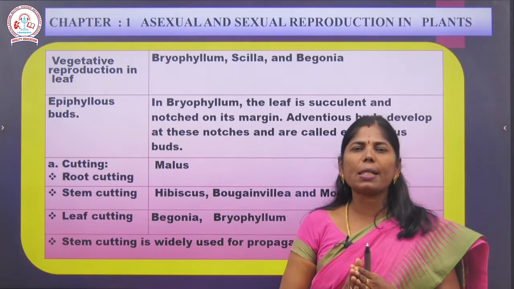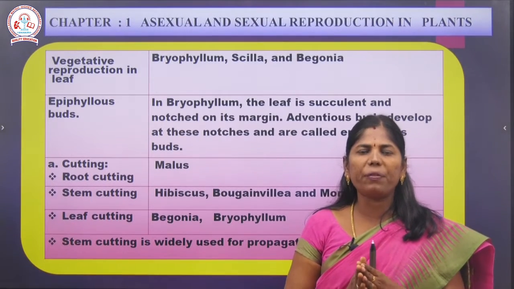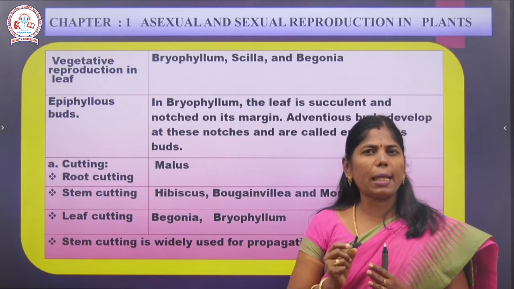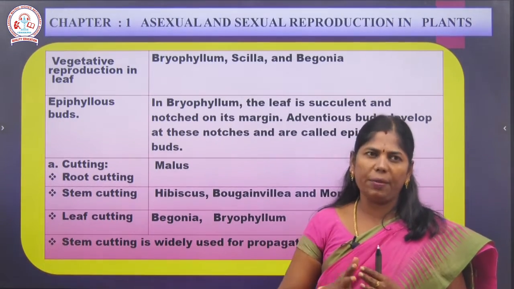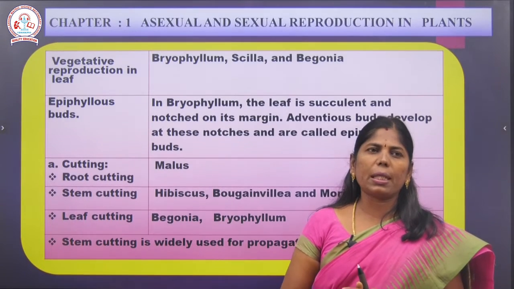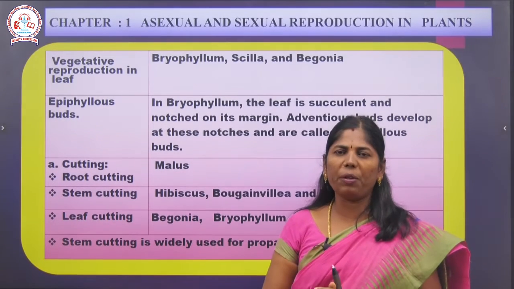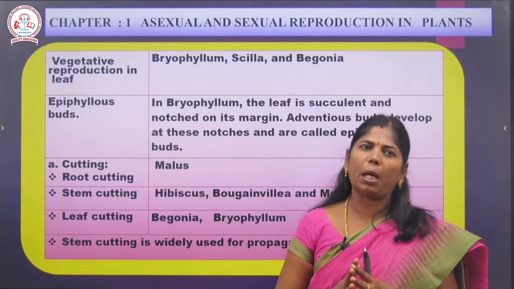Next, epiphyllous bud. What is the meaning of epiphyllous? Actually, a small bud-like structure is attached to the margin of the leaves. So in Bryophyllum, that is known as epiphyllous buds. When we say epiphyllous buds, we should remember Bryophyllum.